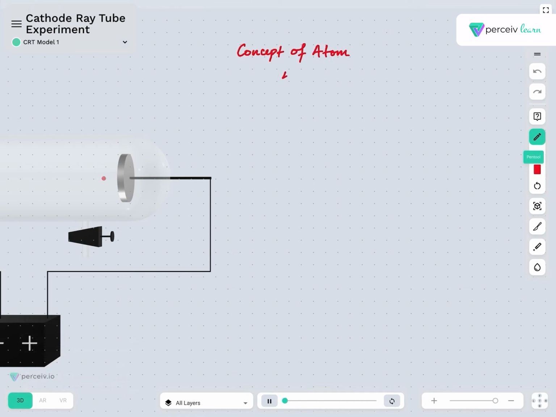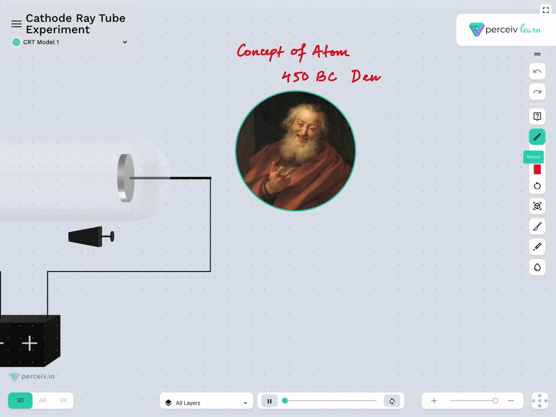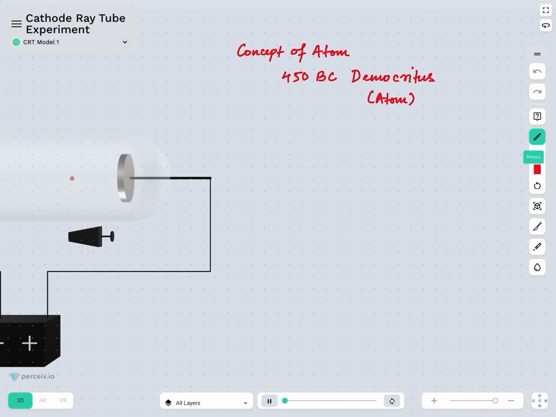In 1450 BC, there was a Greek philosopher named Democritus who came up with the idea of the fundamental particle called atom. He believed that if we cut an apple and keep on dividing into half, subsequently the finest particle which we will reach, which cannot be divided further, is called atom.